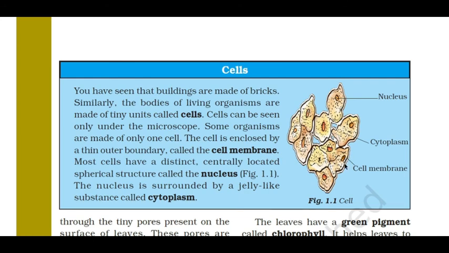See here, this is the cell structure of a multicellular organism, and this is the cell membrane, and this is the nucleus. It is the main part of a cell. In between in the cell there is a sticky substance. This is called cytoplasm. The nucleus is surrounded by a jelly substance, and this is called cytoplasm.